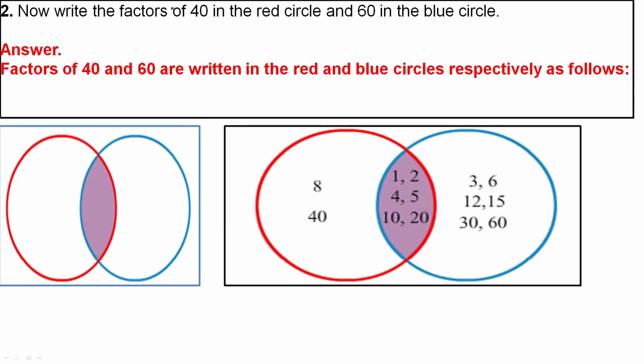Now 40 is written. Write the factors of 40 in the red circle and the factors of 60 in the blue circle. If anything is common, you have to write it in the middle circle. When you write the factors of 40: 1, 2, 4, 5, 8, 10, 20, 40. The factors of 60: 1, 2, 3, 4, 5, 6, 10, 12, 15, 20, 30, 60. Whatever number comes in common, you have to write in the middle.